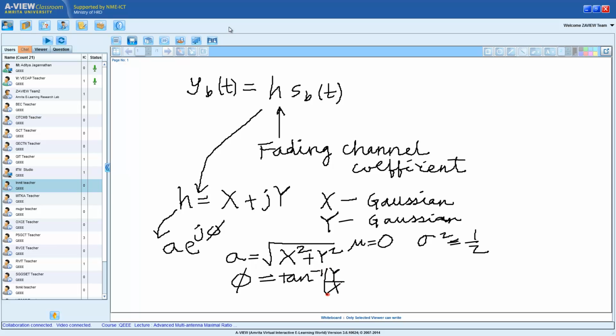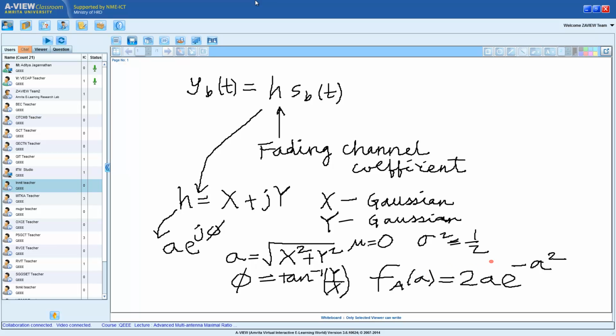Then what is the distribution of a? f of a is equal to 2a e to the power of minus a square.